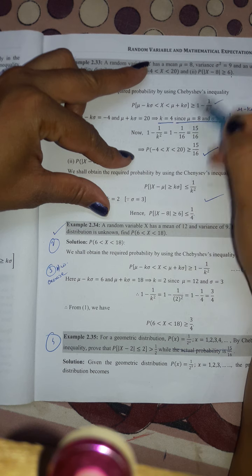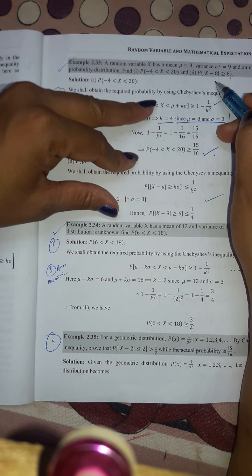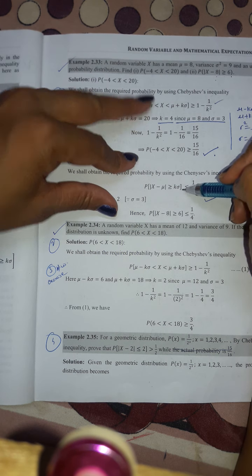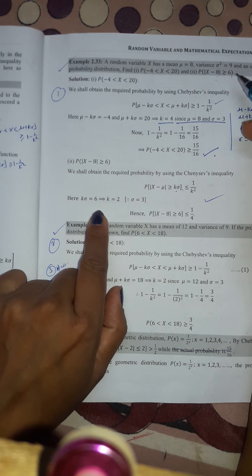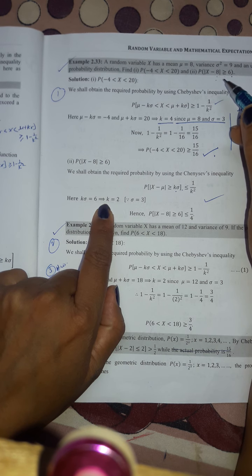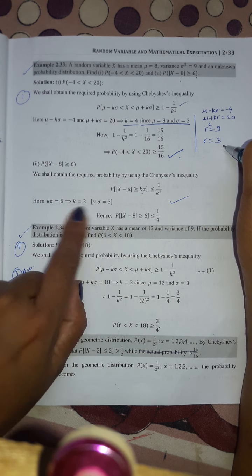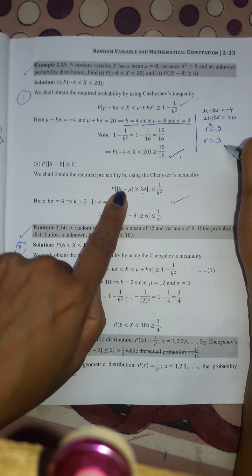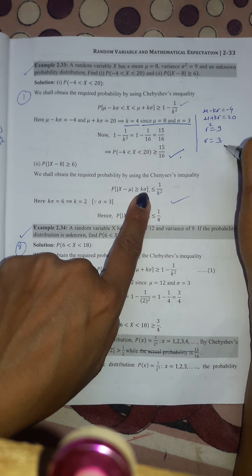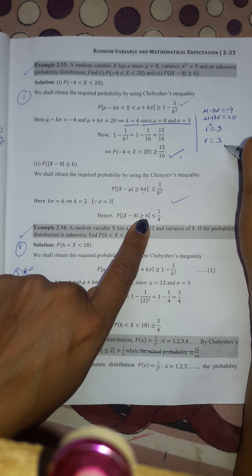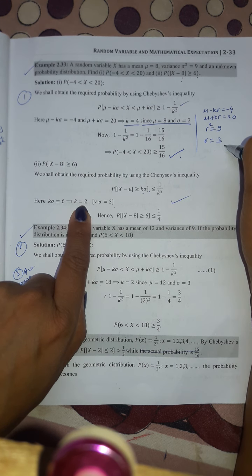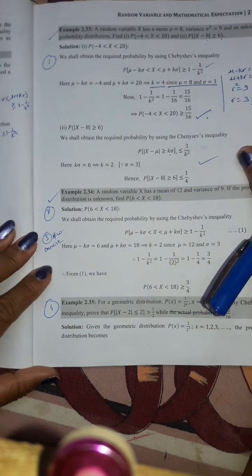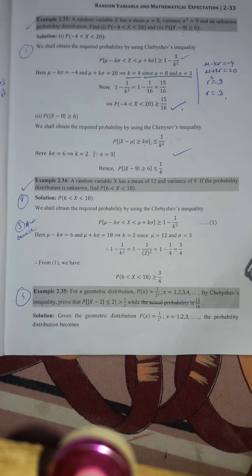Okay, x minus mu is 8, it is already given. And it is greater than or equal to 6 k sigma, so comparing these two we get the k sigma value is 6. Now, because sigma is 3 here, dividing by 3 we get the k value is 2. So put this value in the equation, we get probability of x minus mu, that is 8, greater than or equal to k sigma, which I have assumed is 6, is less than or equal to 1 upon k square. K value is 2, 2 square is 4. Okay, this is the first example based on Chebyshev's inequality.